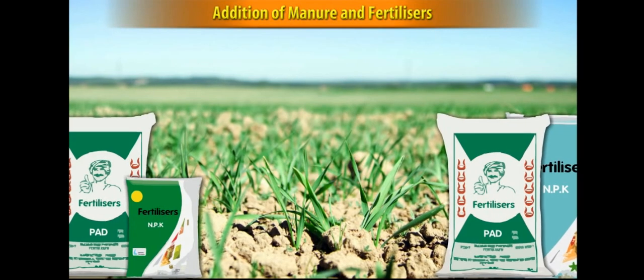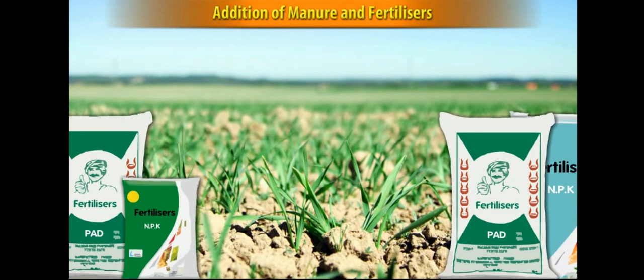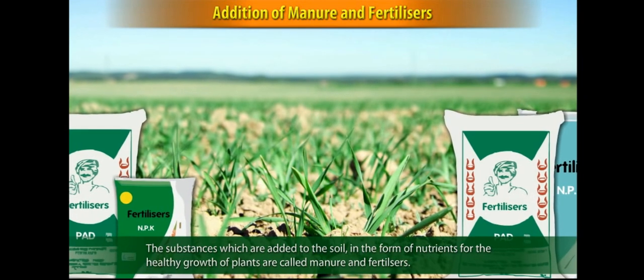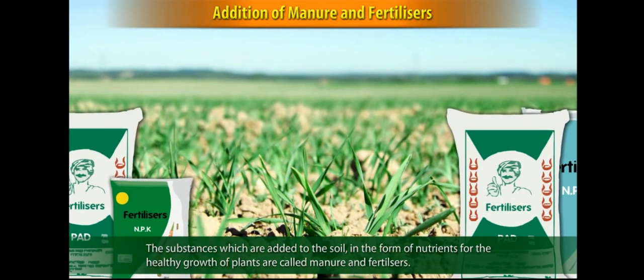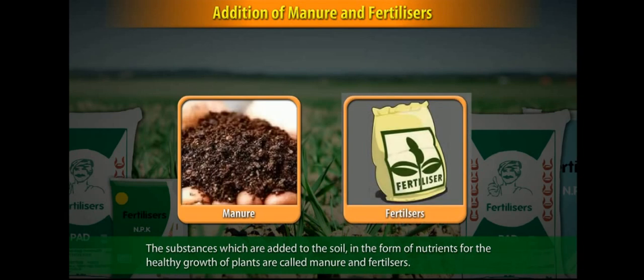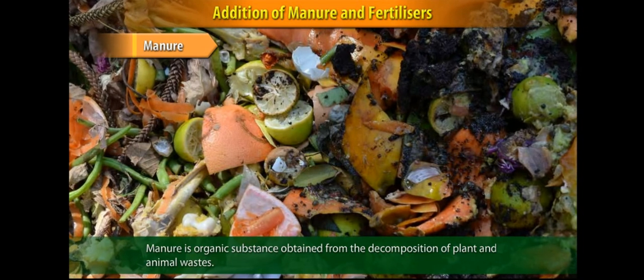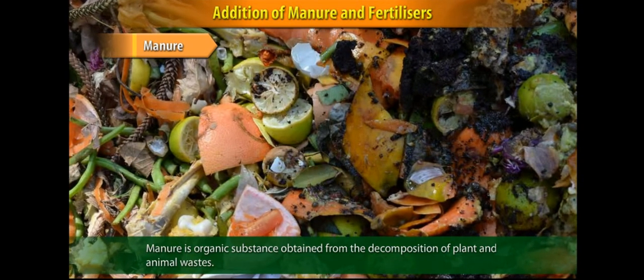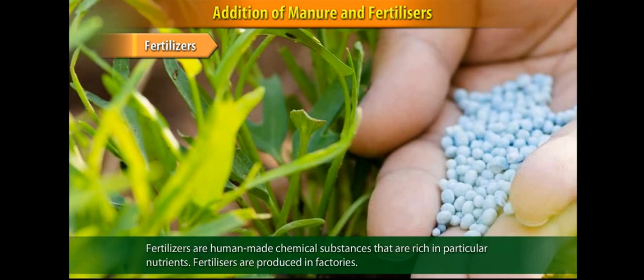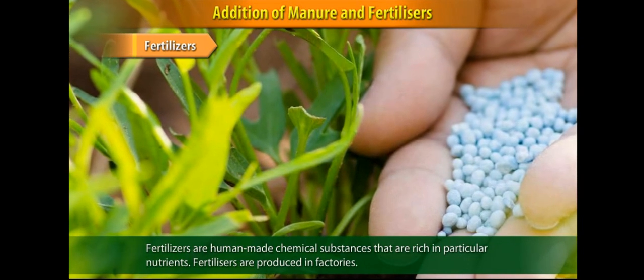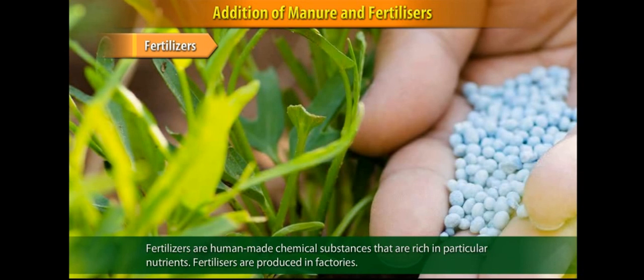Addition of manure and fertilizers. The substances which are added to the soil in the form of nutrients for the healthy growth of plants are called manure and fertilizers. Manure is an organic substance obtained from the decomposition of plant and animal waste. Fertilizers are human-made chemical substances that are rich in particular nutrients. Fertilizers are produced in factories.